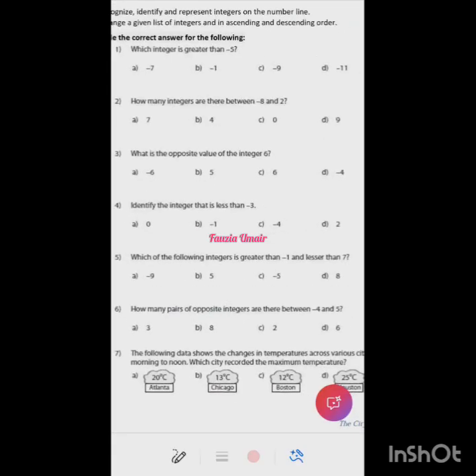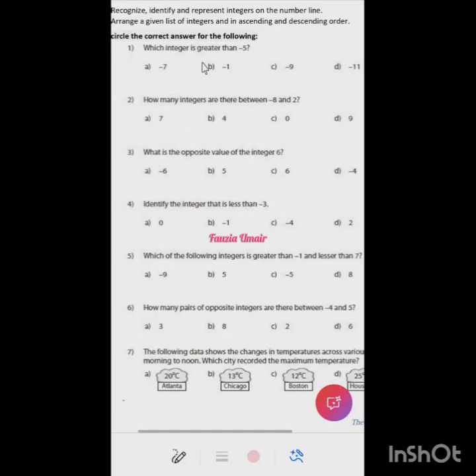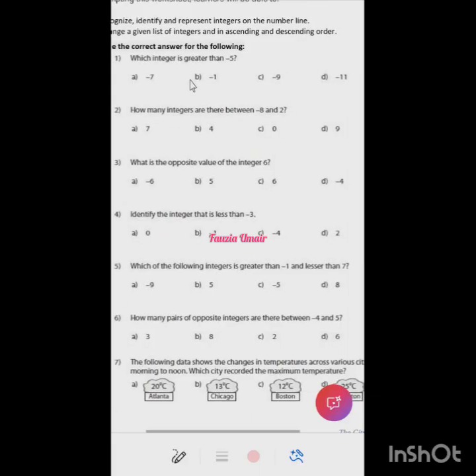All right. So let's start with the first question. Choose the correct answer of the following. Which integer is greater than minus 5? Ma'am, minus 1. Minus 1. That's right. Very good. Keeping in mind that last point, this is the right answer.